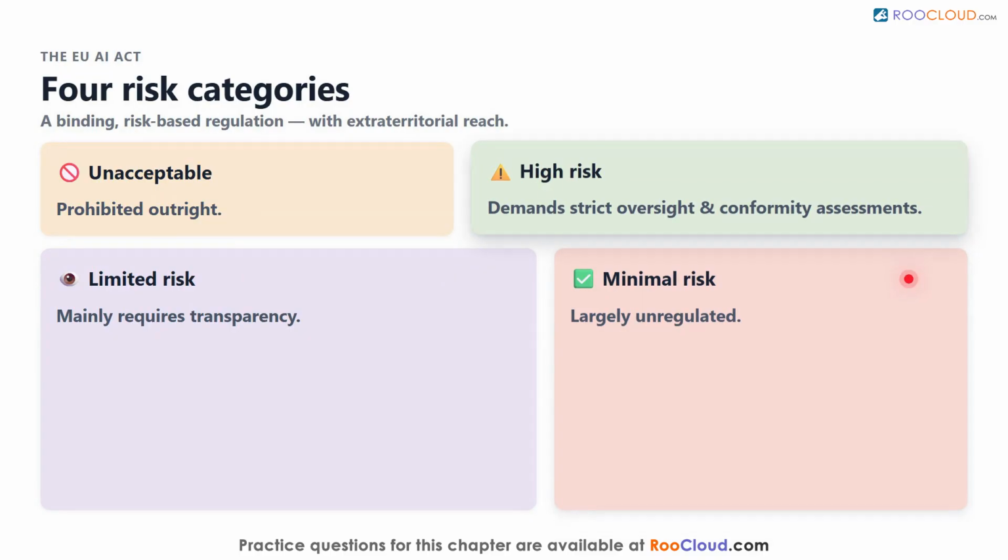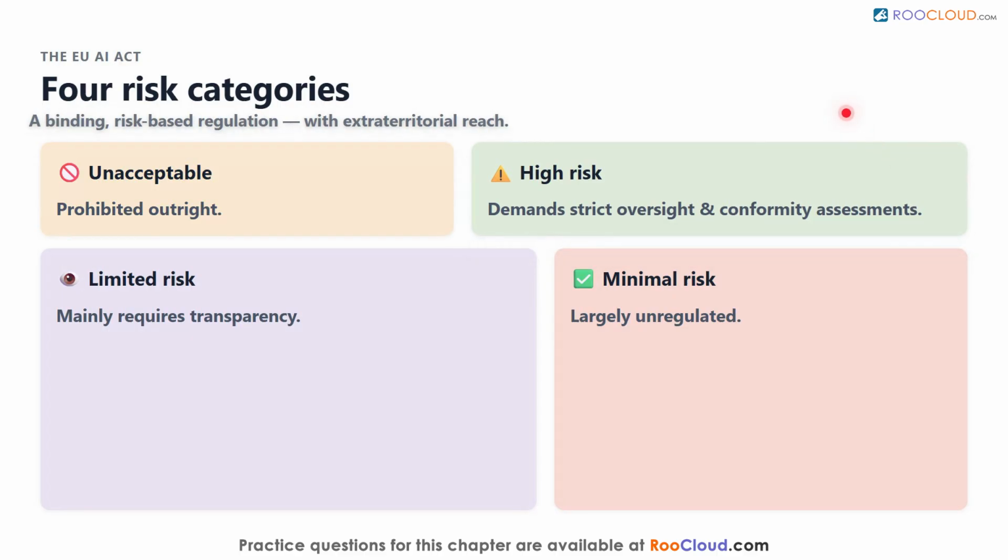Two features stand out. Organizations deploying high-risk systems must run conformity assessments and meet strict legal standards, while prohibited systems are simply off-limits. And the Act applies extraterritorially, so even organizations outside the Union must comply if their AI affects people inside it. So how do the two truly differ?